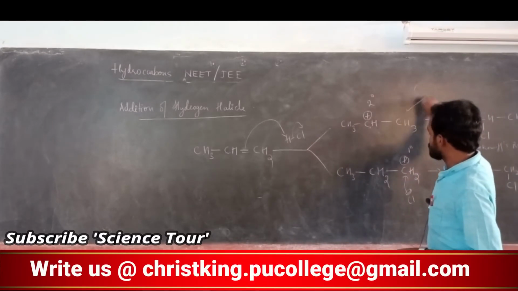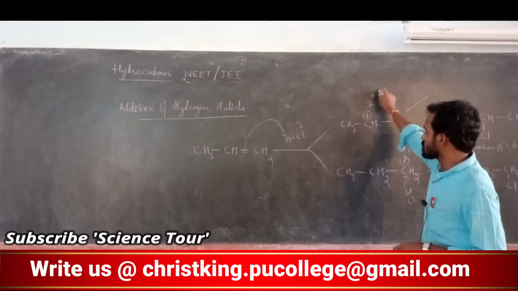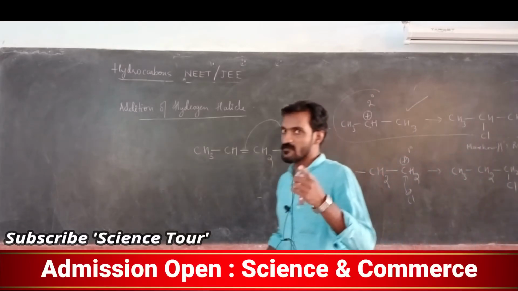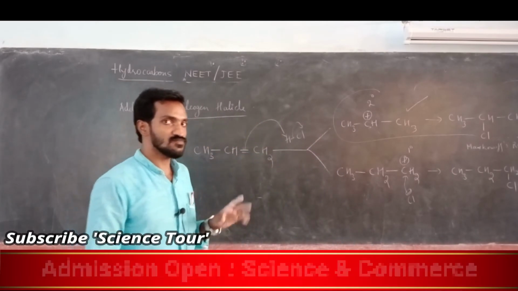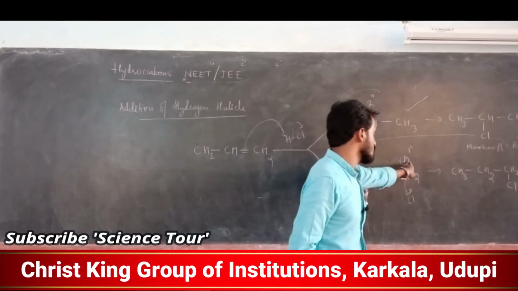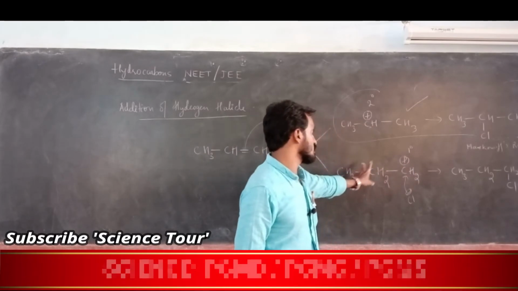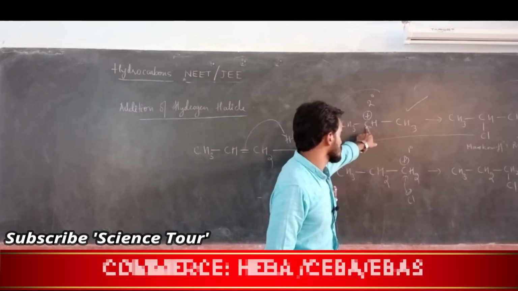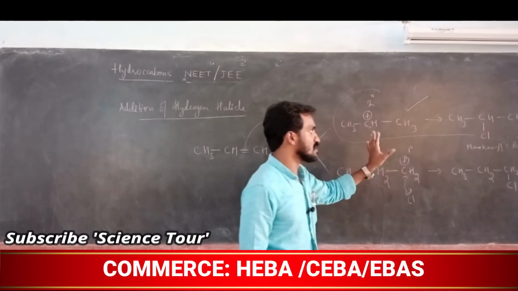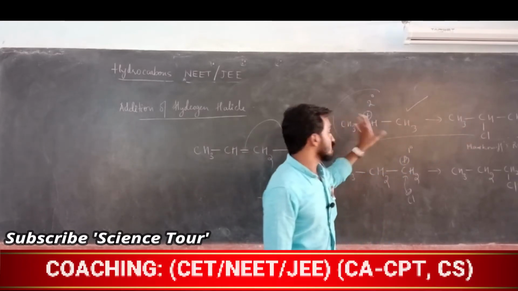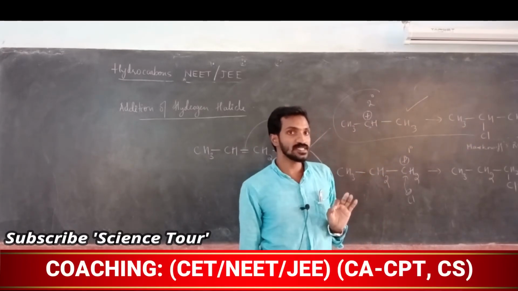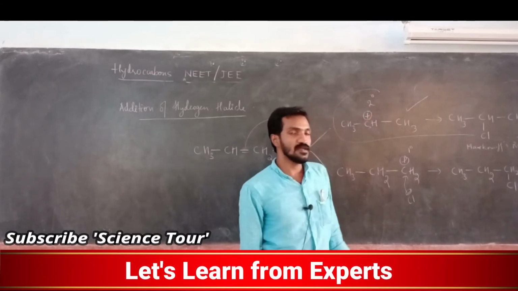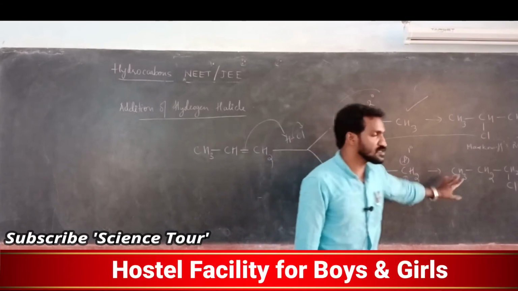This first one is according to Markovnikov's rule, and this product is more stable. Why? If it forms secondary carbon, that product formed is more stable compared to primary carbon. This carbon is attached to one carbon, so it is primary carbon. This carbon is attached to two different carbons, so it is secondary carbon. The product formed using secondary carbon is more stable. This is the more stable compound formation, not this one.